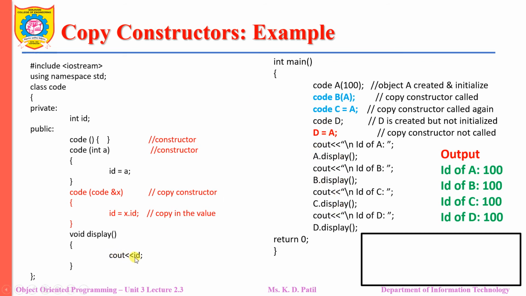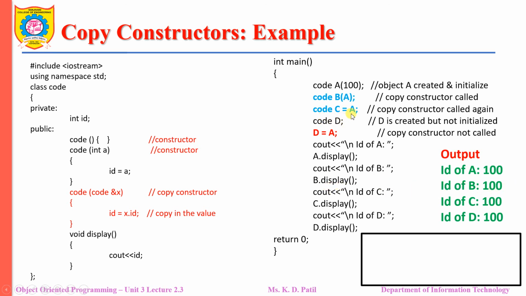Now please observe this cout statement. To display the value of ID, I will call the display function, A dot display. Here A is the object which is initially created to initialize the value of the ID, so the value of ID will be 100, and after that that value is copied to the new ID through the copy constructor, that is x dot ID value will be assigned to ID. So the value 100 will be assigned to the member of object B, so the ID of B will also be 100.